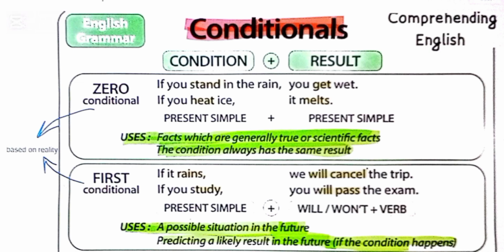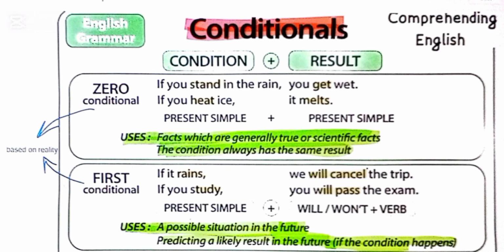If you study, you will pass the exam. If you don't leave soon, you will miss the train. Or we may also say, if it rains, I will take an umbrella. So these are future possibilities. We are predicting a likely action that may happen in the future.